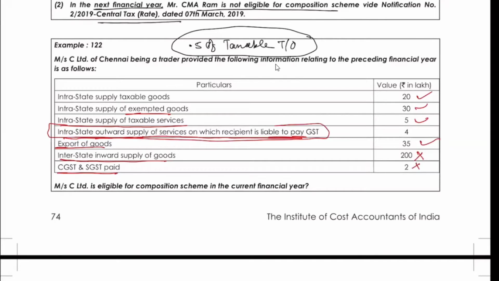Okay, on outward supply, reverse charge is paid. Correct. Why do you think it should not be added? Now let's talk like this. Who thinks it should be added? Why so? If not, why so? We know inward supply on which reverse charge is applicable, that is safe. It should be added. Because it's a taxable service. Any other point of view from anyone?